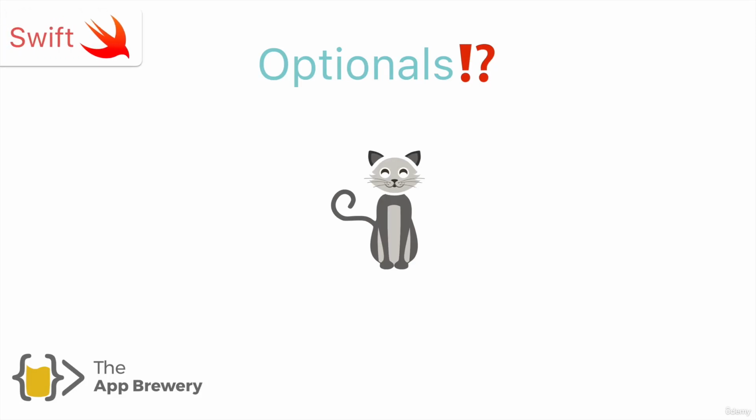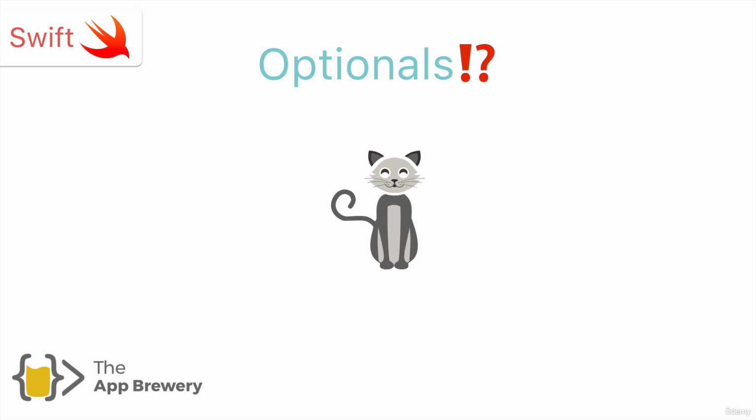In this episode, we're going to talk about optionals, and what the heck are optionals? We keep seeing these exclamation marks and question marks all over our code, especially when we find it from Stack Overflow or when we see it in the Swift documentation. Now, what exactly does it mean and how do we use it?